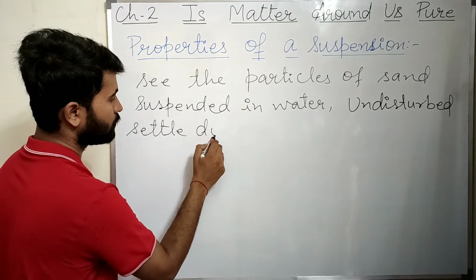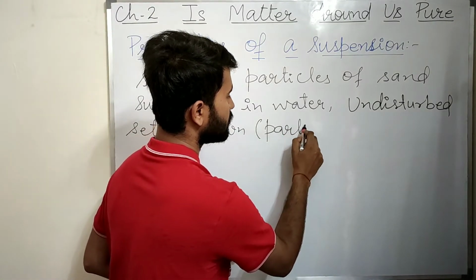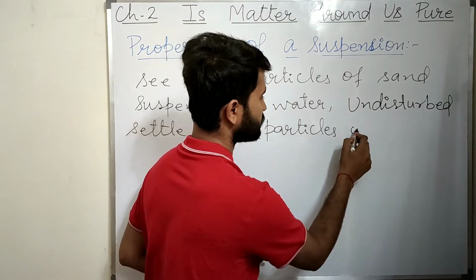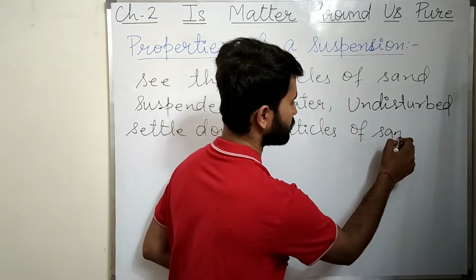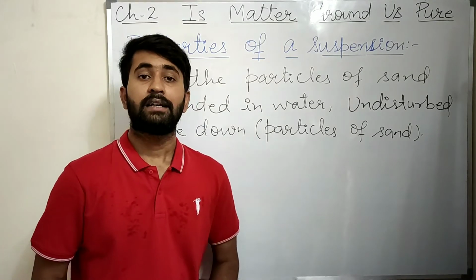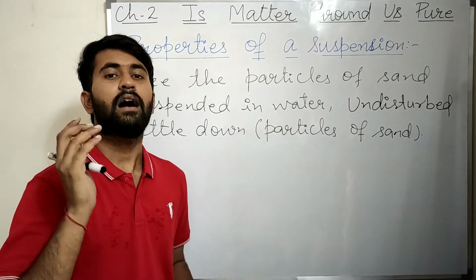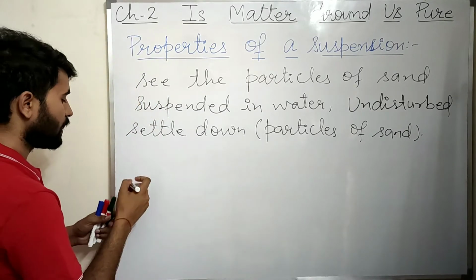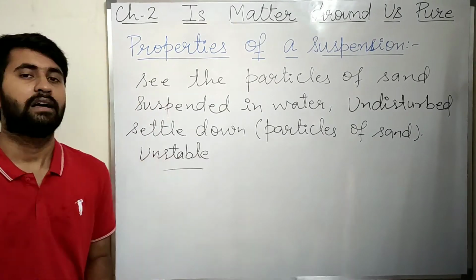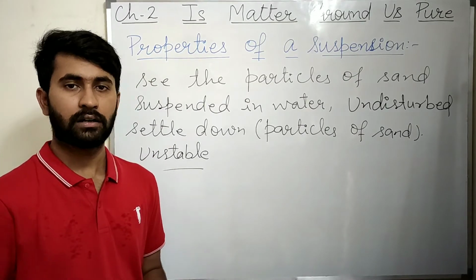What will settle down? Particles of sand. So it means that this suspension of sand and water is unstable. It is unstable. That's why the particles of sand are settling down.